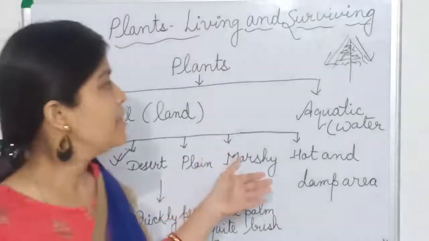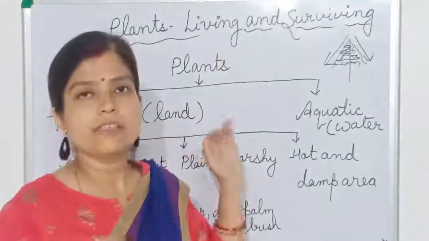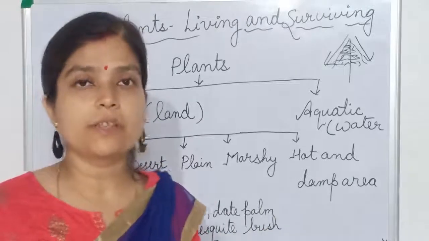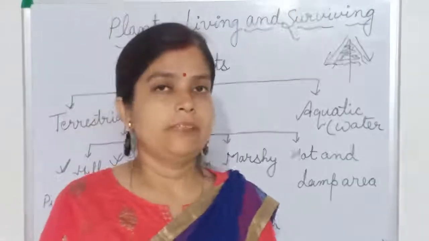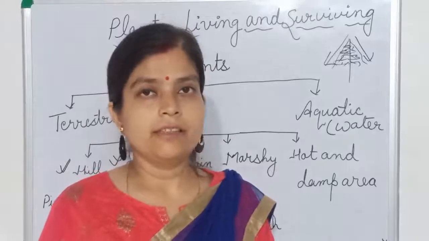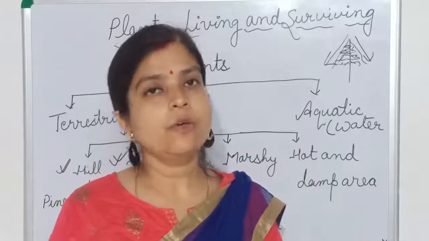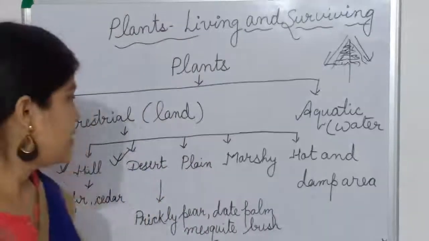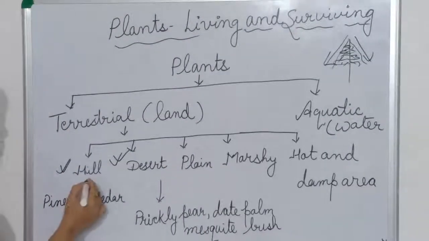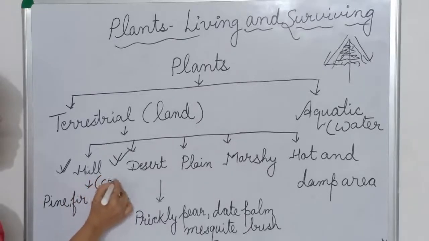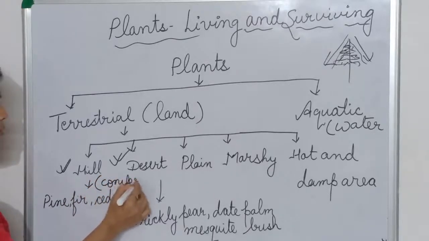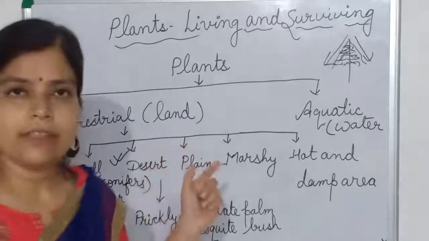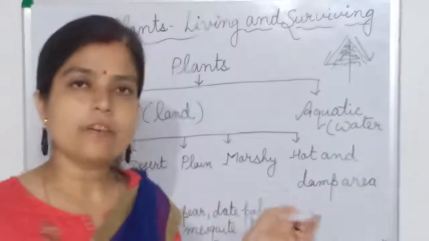Now one more special feature is that they have cones instead of flowers. In a plain you can see the plant has flowers, and after the flower fruits will grow. But here there is a cone. They don't have flowers, they have cones. So that's why they are also known as conifers. Another name for hilly plants is conifers. Why do we call them conifers? Because they have cones instead of flowers.